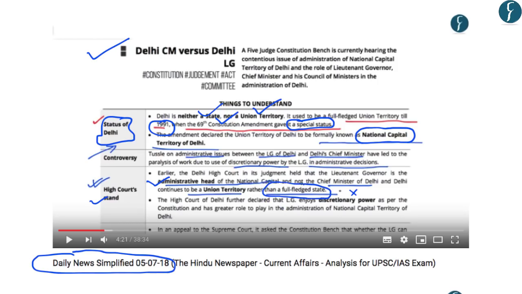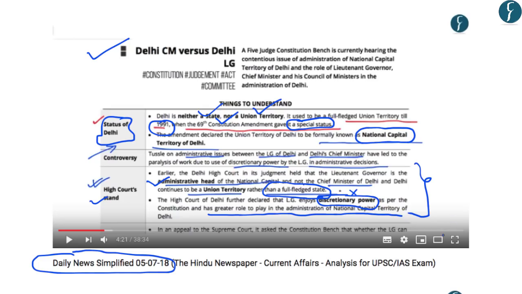So the High Court's decision was that Delhi is not a full-fledged state and the LG remains as the administrative head of the national capital. Further, the High Court stated that the Lieutenant Governor enjoys discretionary powers as per the Constitution and has greater role to play in administration of national capital of Delhi.